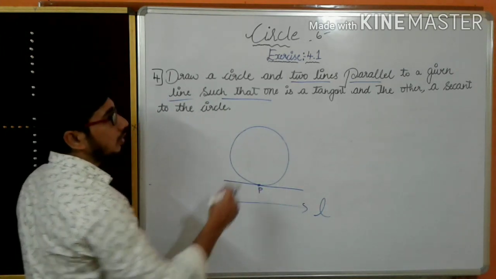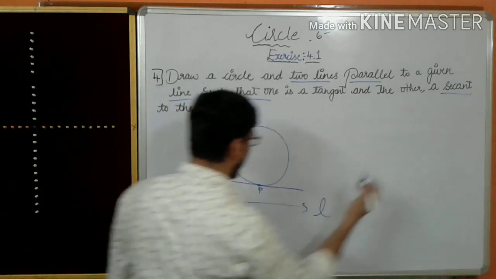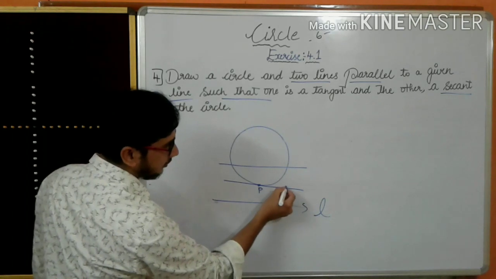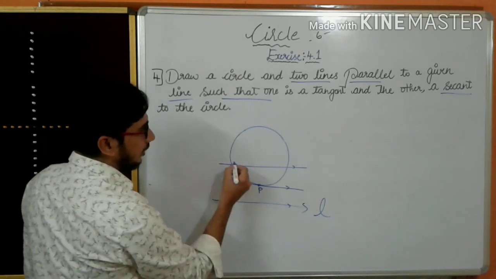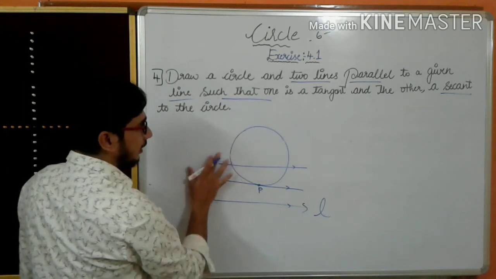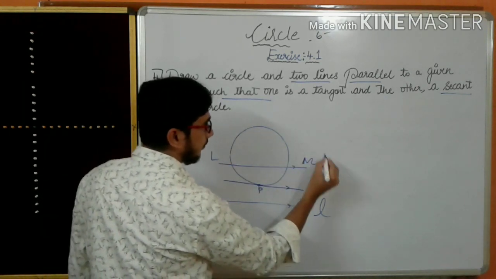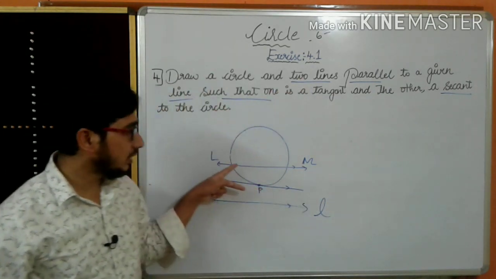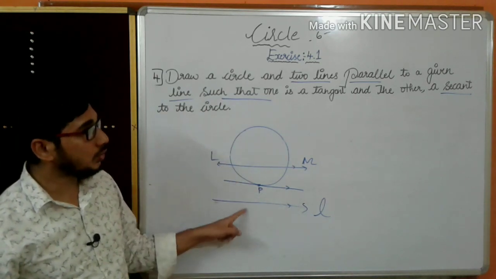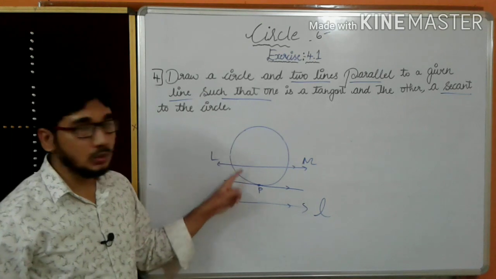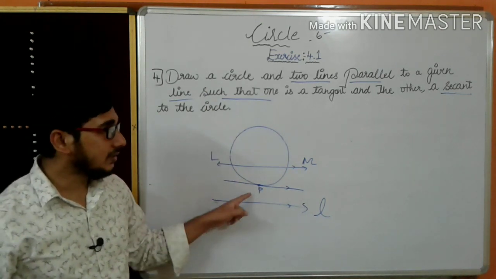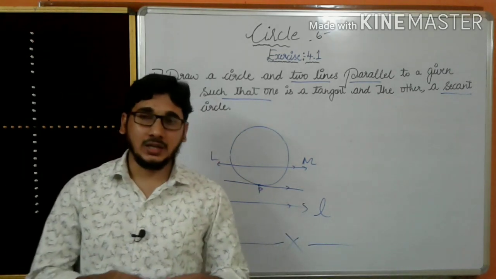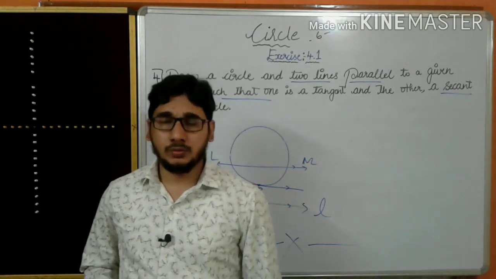Now another one is a secant. They want a secant, so another one is also parallel. I am drawing, see, parallel to this. This is parallel to this. This we call P. P isn't wanted, I will take LM. This is the secant. So I had drawn a circle and two lines. These two lines are parallel to a given line. For this line, these two lines are parallel. One is a tangent, another one is a secant. This completes exercise 4.1. In the next video, I will explain the theorem and exercise 4.2.